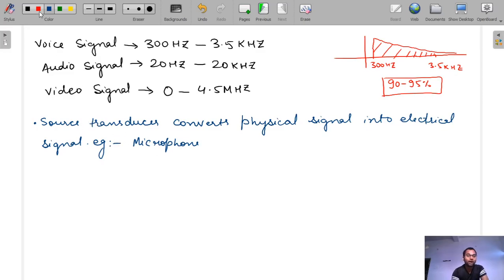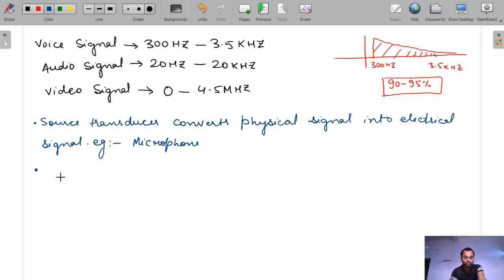And why is the wired communication system less preferred than wireless communication nowadays? There is one simple thing: wired communication is preferred only for short distance communication, but nowadays we require long distance communication systems.